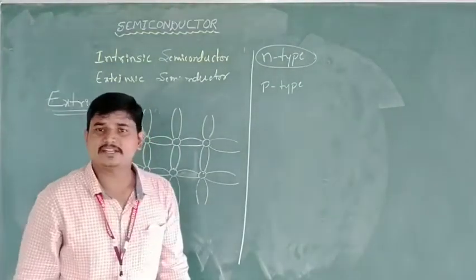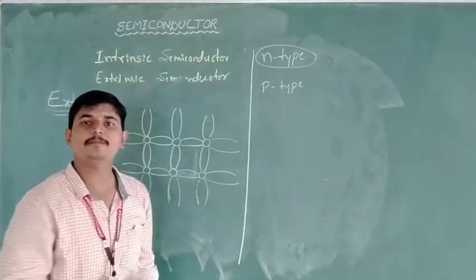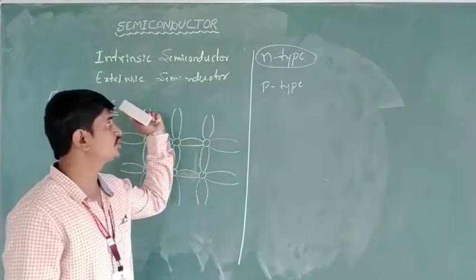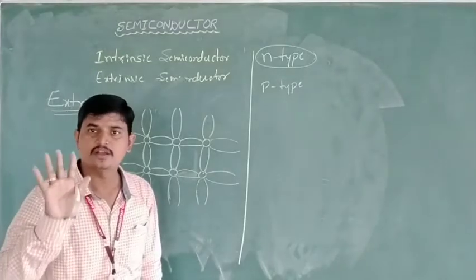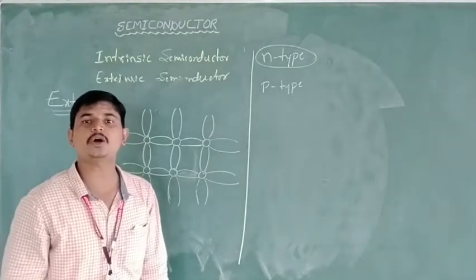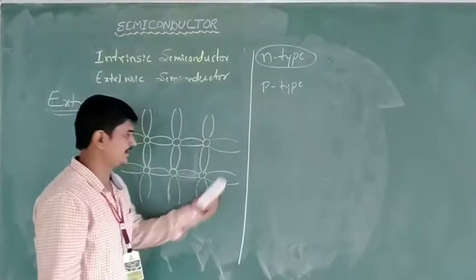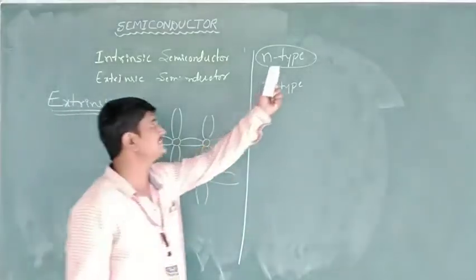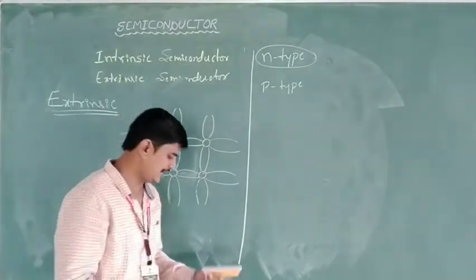In the extrinsic semiconductor, I just told that the doping of impurities to the intrinsic semiconductor, we can call it an extrinsic semiconductor, in which N-type means the pentavalent impurity. Penta means 5, that means 5 valence electrons. If a pentavalent impurity is added to this intrinsic semiconductor, then this type of semiconductor we call an N-type semiconductor. Why it is called N-type, now I will explain that.